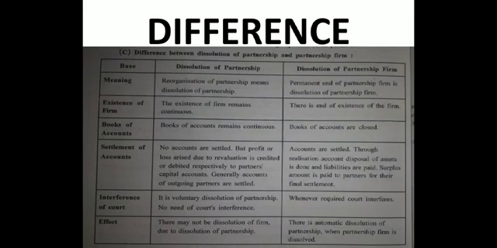If the firm does not exist, how do you call yourself even a partner of each other? There is no existence of the partnership firm now. It has dissolved completely. So automatically it is the dissolution of partnership along with the dissolution of the firm.